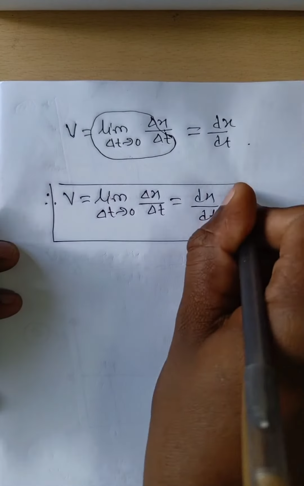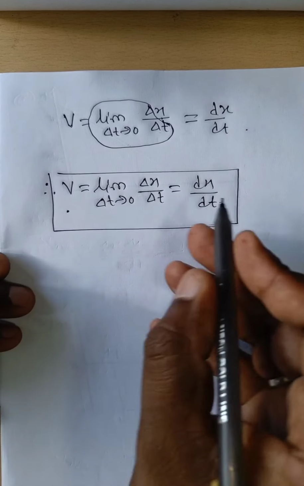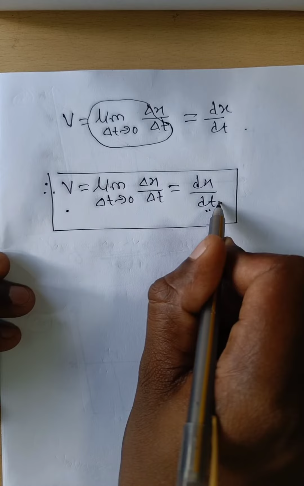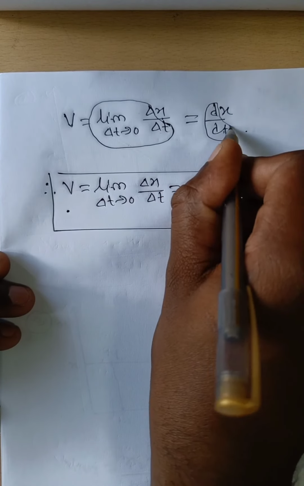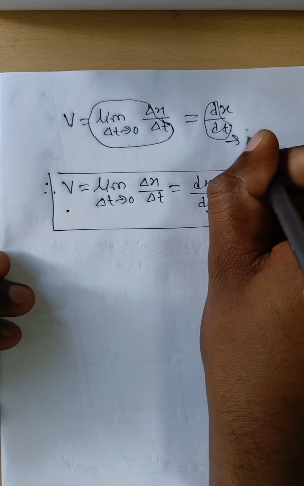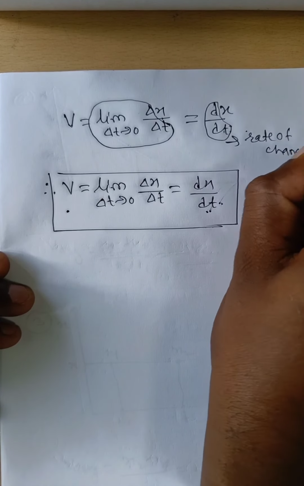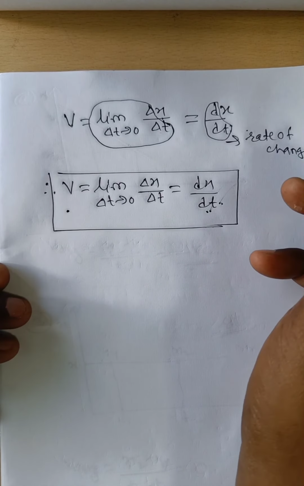This d by dt is nothing but rate of change, or differentiation.